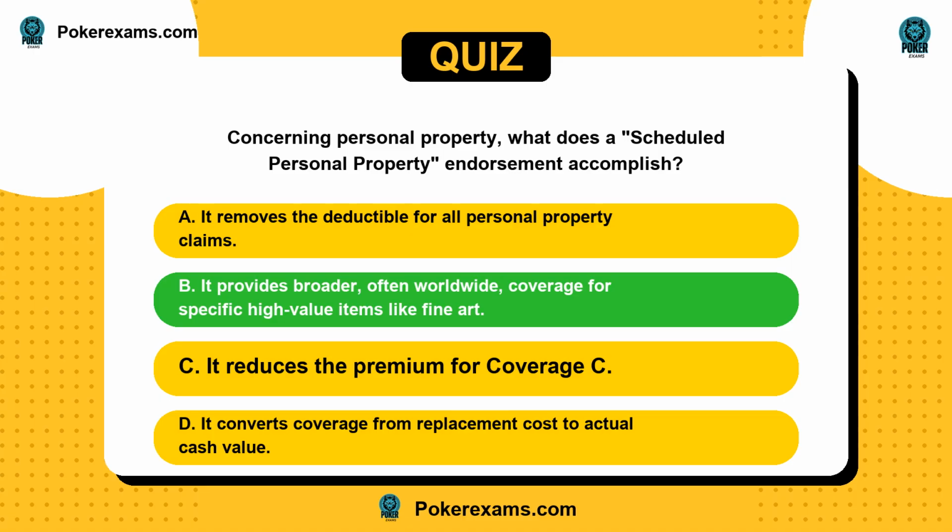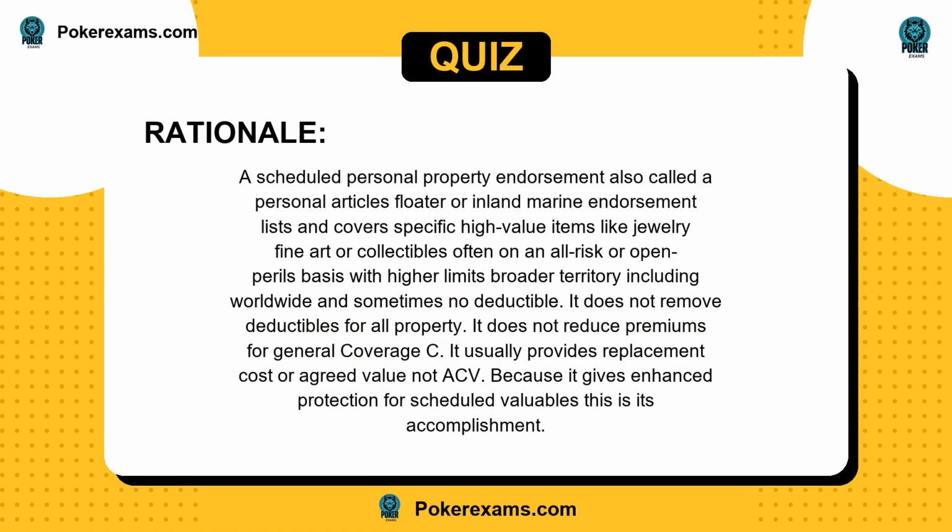The answer is B. A scheduled personal property endorsement, also called a personal articles floater or inland marine endorsement, lists and covers specific high-value items like jewelry, fine art, or collectibles, often on an all-risk or open perils basis, with higher limits, broader territory, including worldwide, and sometimes no deductible. It does not remove deductibles for all property. It does not reduce premiums for general coverage C. It usually provides replacement cost or agreed value, not ACV. Because it gives enhanced protection for scheduled valuables, this is its accomplishment.